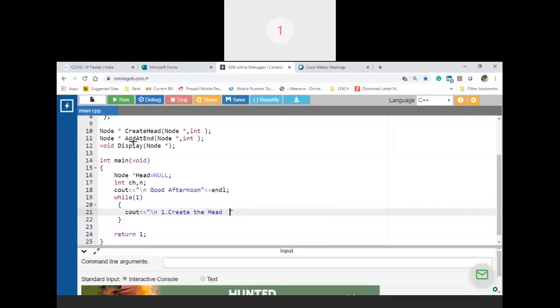Inside this, I'll display the options. One is to create the head node, two is add a node at end, three is display the list, and four is exit from the application.